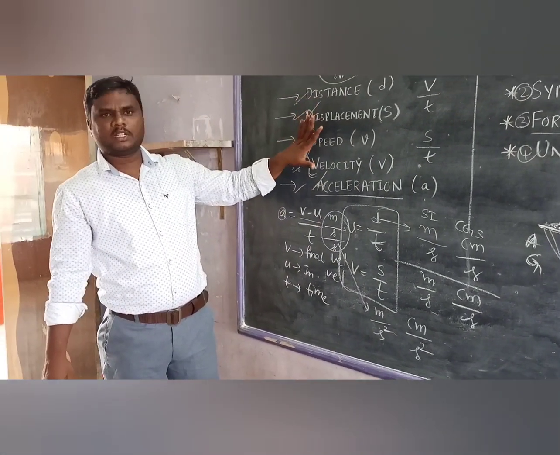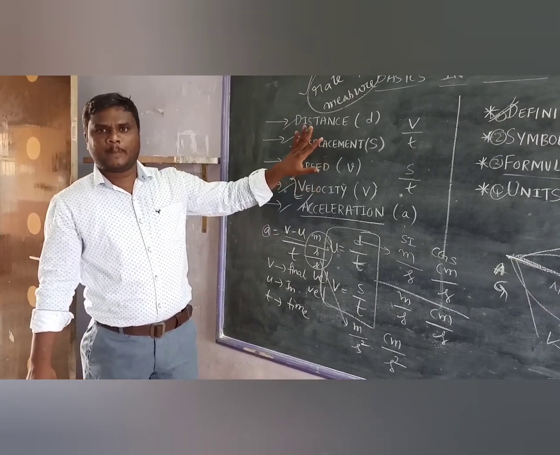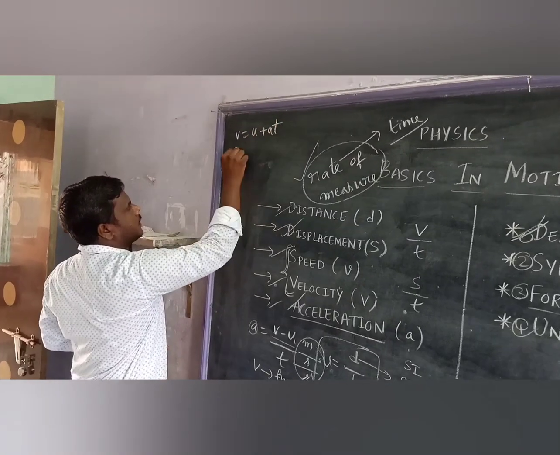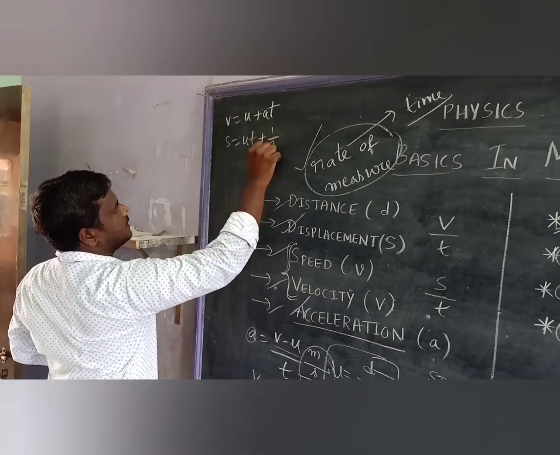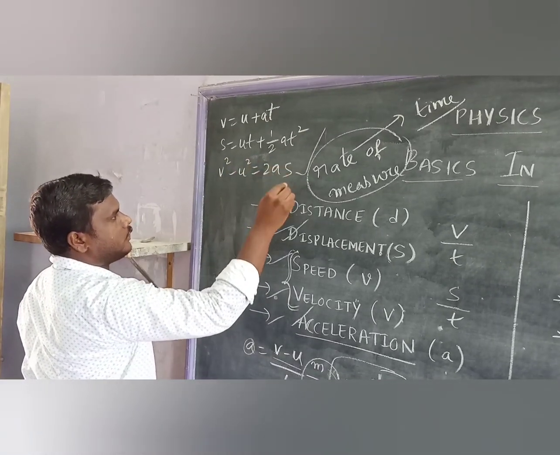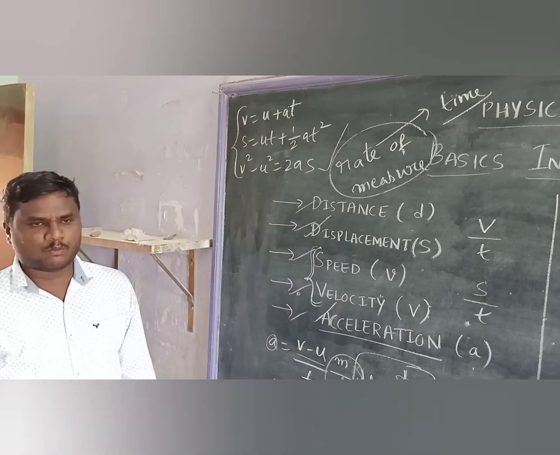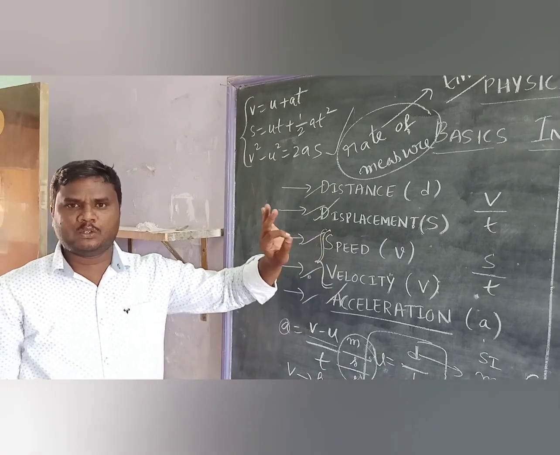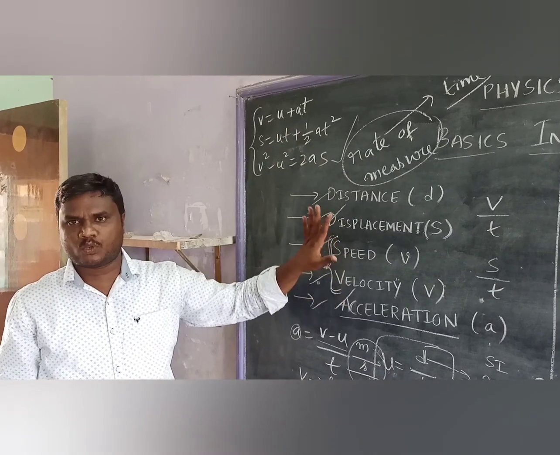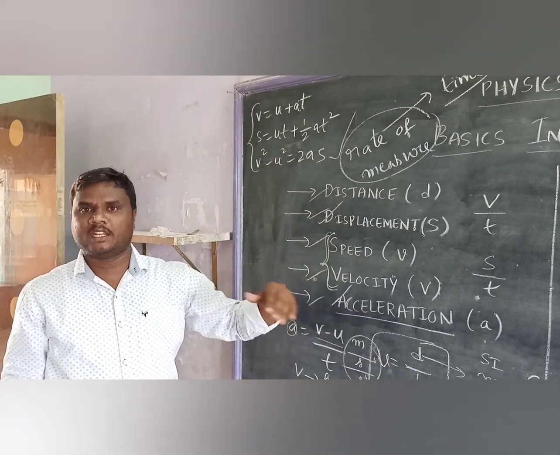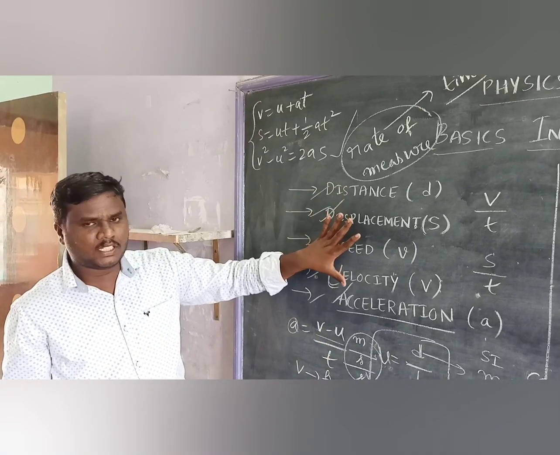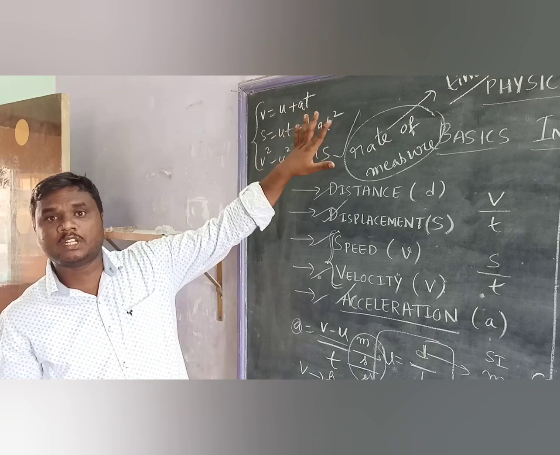So these are the 5 important concepts in the basics of motion. Apart from these, equations of motion are there. One is v equals u plus at. s equals ut plus half at square. v square minus u square equals 2as. If you are thorough with these 3 equations of motion and these 5 quantities, we can do anything in motion. If you are not aware of these basics, we can't do any problem. We can learn theory, but from the physics point of view, we have to do it practically. So if you are thorough with these 5 parameters and these 3 equations of motion, we can do wonders in motion.